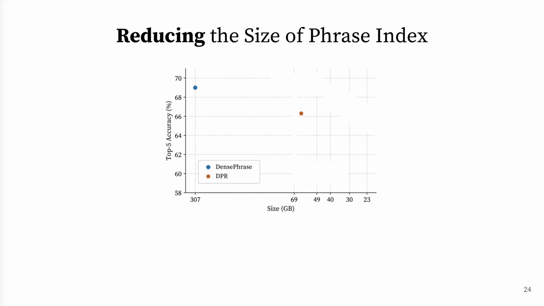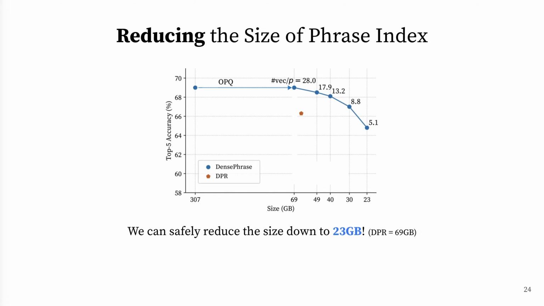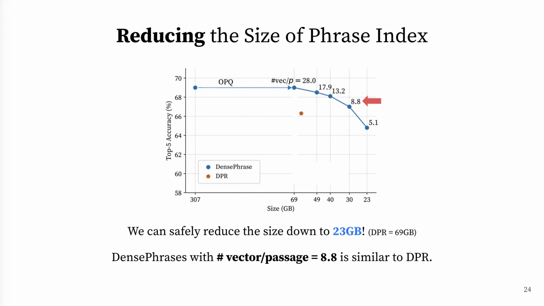Combining these two techniques, the index size of DensePhrases, here the blue dot, can be greatly reduced with minimal performance loss compared to DPR, denoted as a brown dot. First, applying product quantization largely reduces the size of the phrase index, and the phrase filtering gives us a good trade-off between the accuracy and the index size. We can even reduce the size down to 23 GB, which is much smaller than DPR, and having 8.8 vectors per passage in DensePhrases has similar accuracy with DPR while having only a 30 GB index.